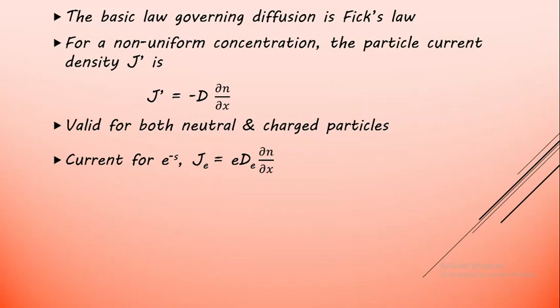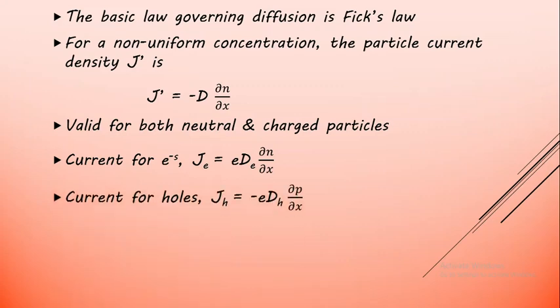Just as we multiplied the above Fick's law result by the charge of the electron, and we know the electron is negatively charged, the electric current for the electron, Je, will be equal to plus e into De into dou n by dou x.